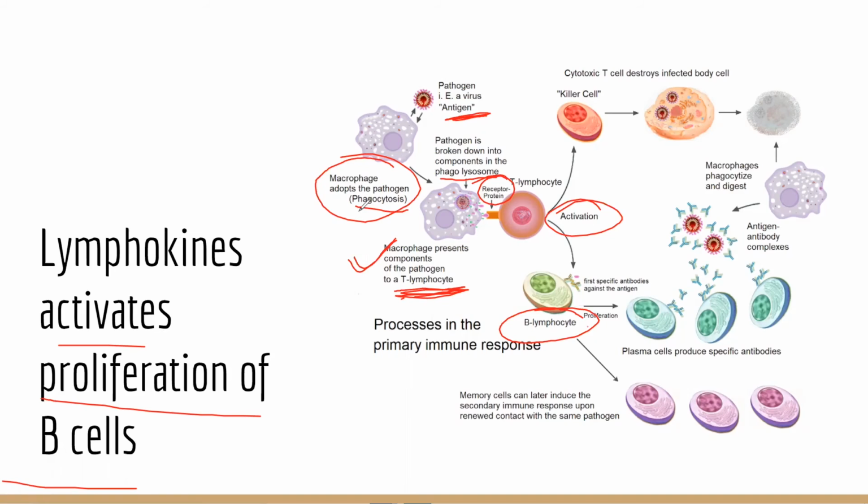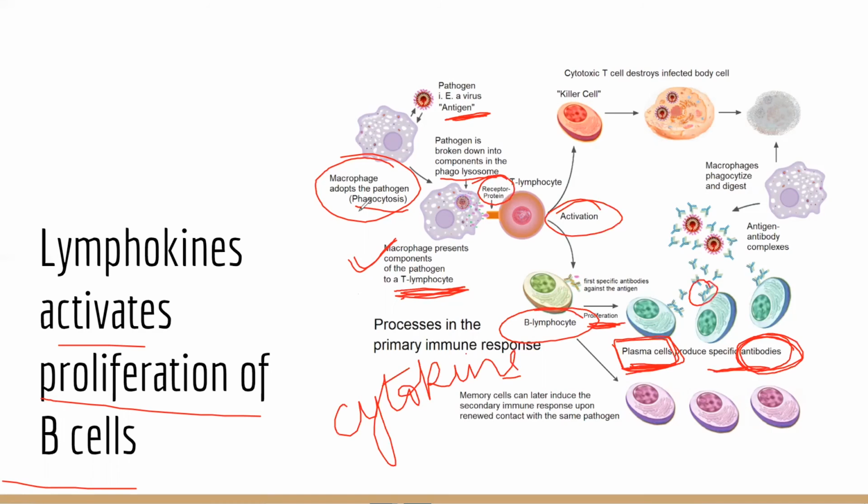The B cells had started the proliferation due to the production of cytokines. And then the plasma cells were produced. These plasma cells had started producing antibodies, specific antibodies against the virus or the germ. Meanwhile, the cytokines have also allowed the memory cells to produce the memory for this pathogen, and whenever in future a similar kind of infection happens, the memory cells will help in rapid production of antibodies.